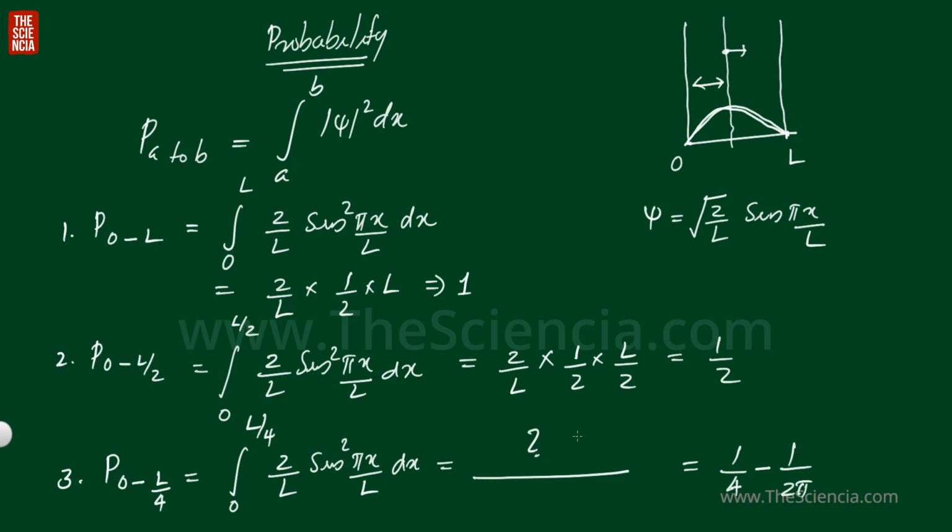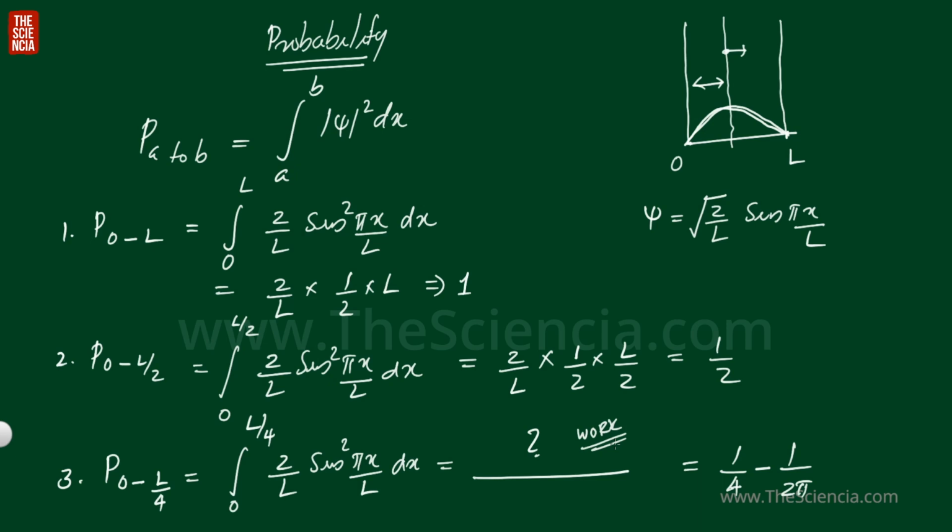Here can we use the tricky method for sin^2 x? No, because when I told you this trick, I said it is valid only for the full interval and the half interval. Here it is a quarter interval, 0 to L by 4. So we can't directly use that trick.